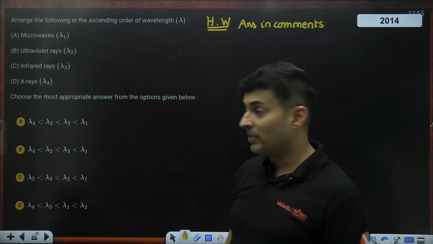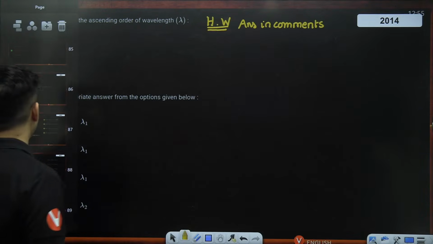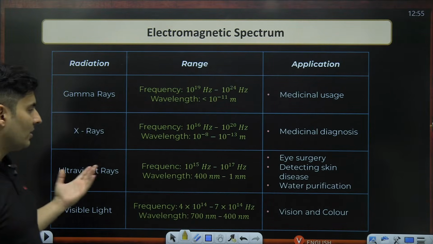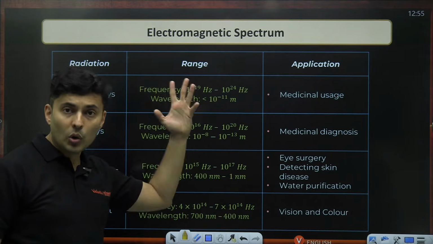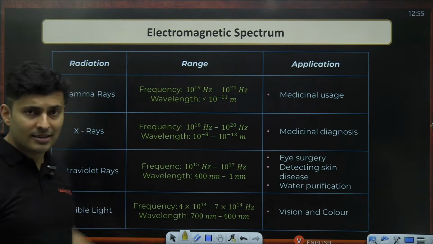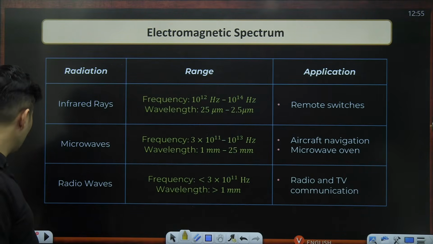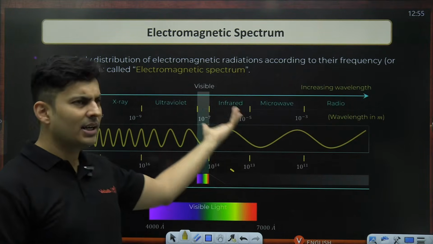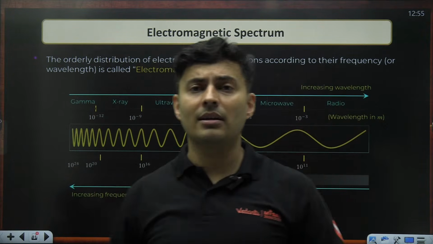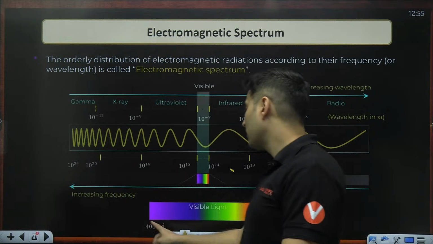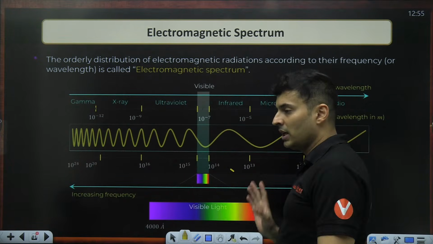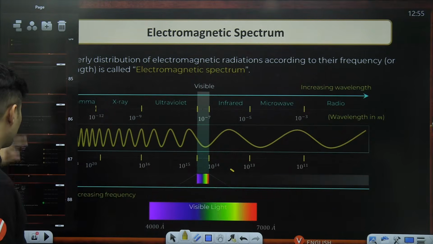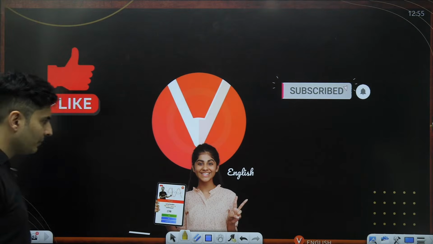So these are the common types of questions, but sometimes they can ask you the applications or the manner in which you get these wavelengths or frequencies. So please go through the table which is there in NCERT. That is very important. Also, you should know the approximate range of wavelengths. From wavelength, you can get frequency. Approximate range, not the exact, but for visible light, you should know 400 and 700 nanometers. That much is more than sufficient to solve all these questions.